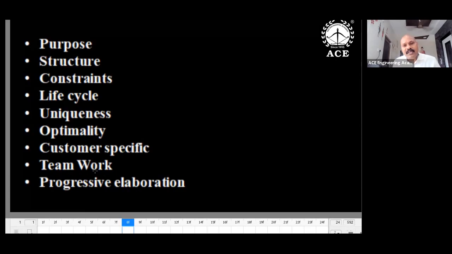So that's teamwork, and progressive elaboration. The project is progressing. In the initial stage, it is paper based. A DPR is like a report, spiral bound, a matter of 300 or 400 pages. That is the paper, and the idea is getting into shape. In the planning and design, we may get one proper shape, and after the execution, like a development, you can see the project has 0 amount in the beginning, and at the end crores of rupees. So that is the progressive elaboration. You can see stage by stage the improvement taking place. Infrastructure development is nothing but that.